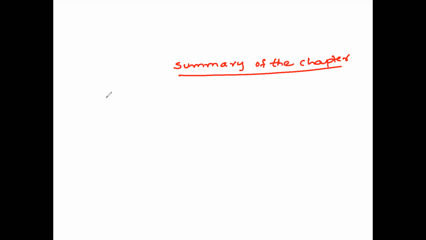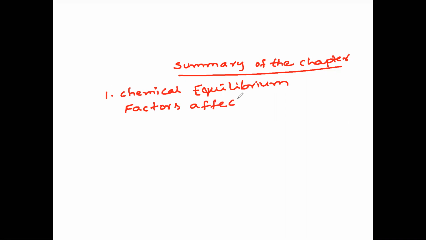So first we have chemical equilibrium. What is chemical equilibrium? And factors affecting equilibrium constant.